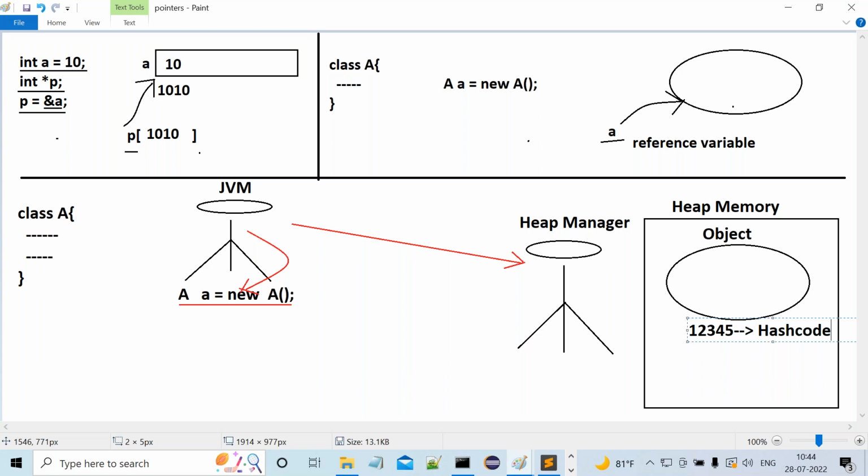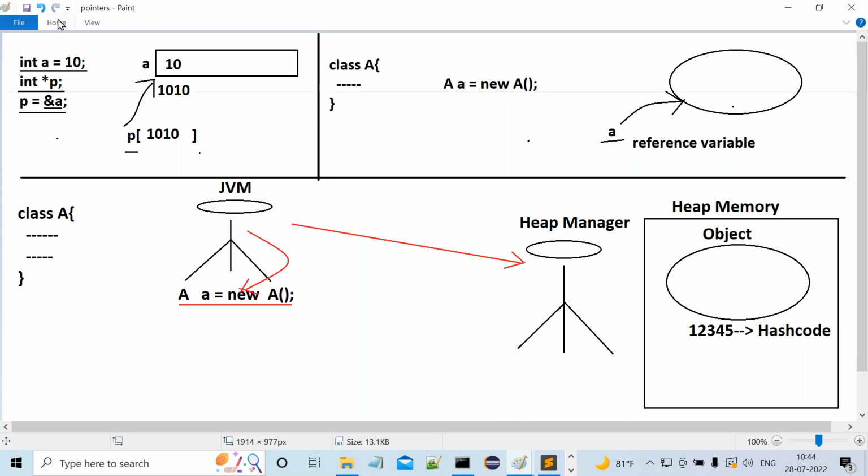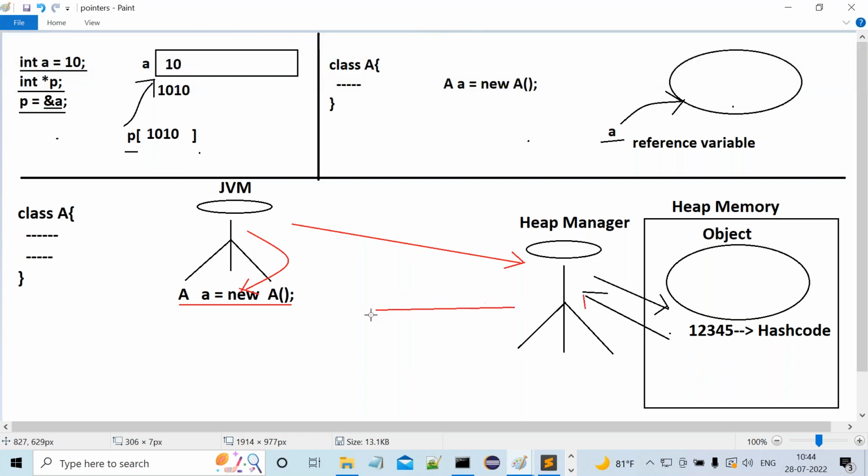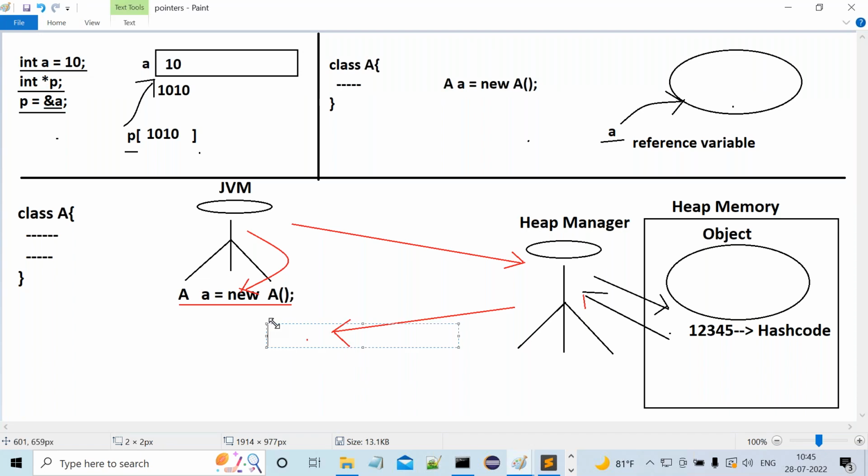All right, sir. Now, when Heap Manager creates that particular hash code value, immediately Heap Manager will send the hash code value to JVM. Observe this clearly. Now that hash code value is coming to JVM. Assume here itself the hash code exists, like 1, 2, 3, 4, 5. That hash code value was given to JVM.